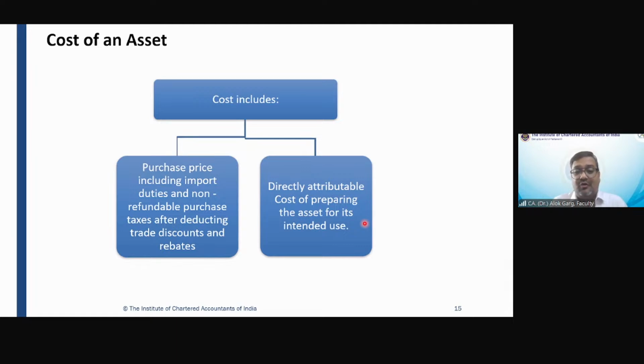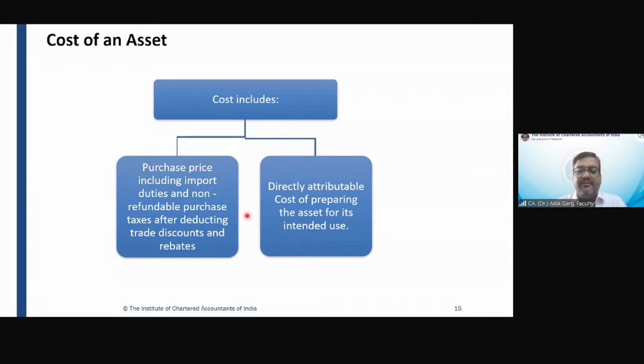Intended use or sell. Only intended use is there, because if it is for sell, it is not capitalized as an intangible asset. It will form part of your inventory. Correct? So here we are talking about tangible asset, intangible asset, PPE, intangible asset. We are talking about non-current asset, which is used in the business, not for the purpose of sale. Okay. Plus directly attributable cost.